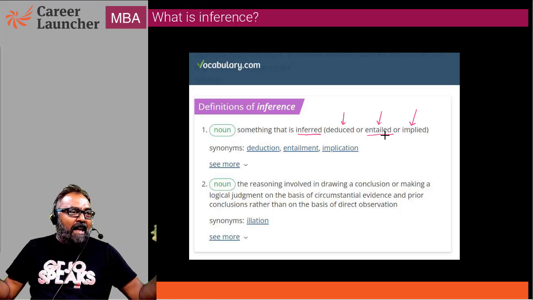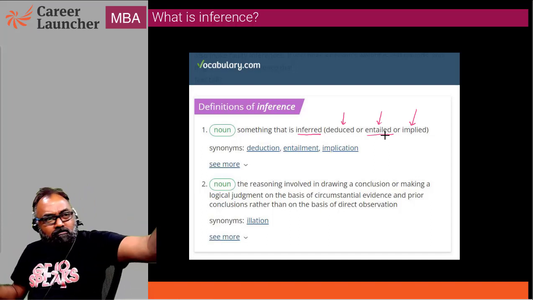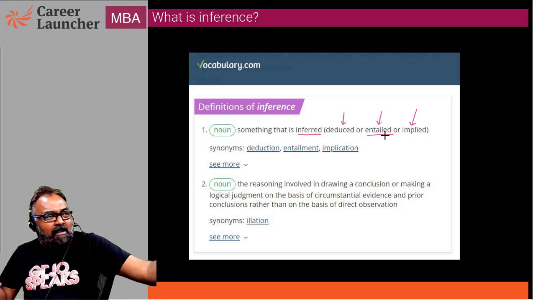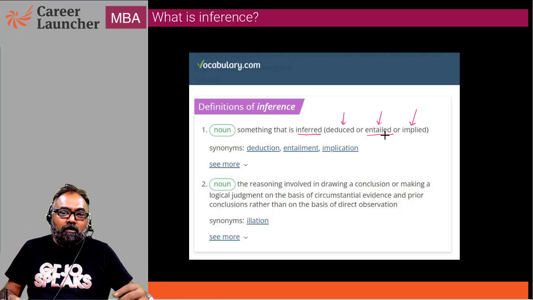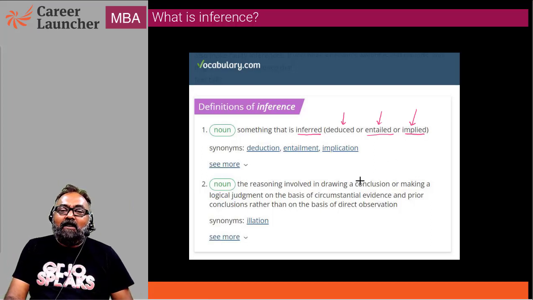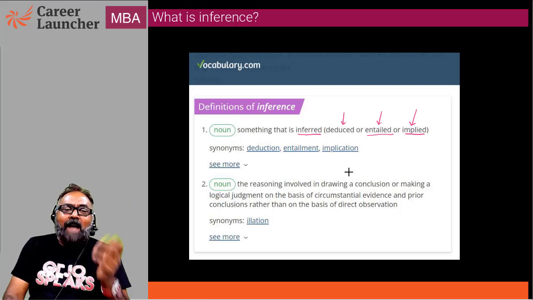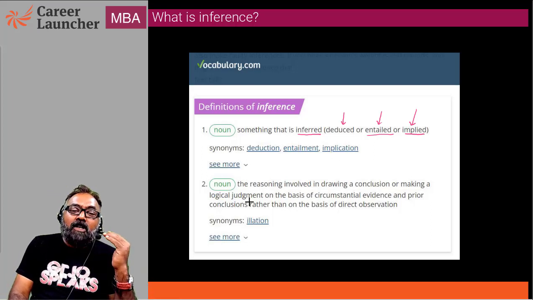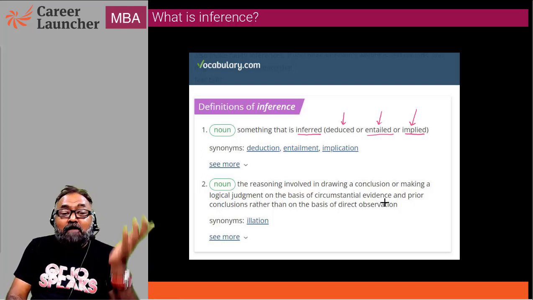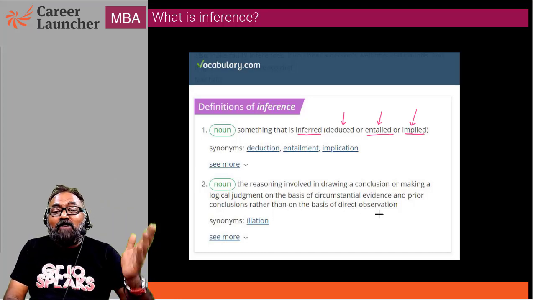For example, if I'm telling someone go home, what is necessary for that statement to make sense is that the person has a home to go to. Implied: something that is not explicit. Or maybe the reasoning involved in drawing a conclusion or making a logical judgment on the basis of circumstantial evidence and prior conclusion rather than based on direct observation.